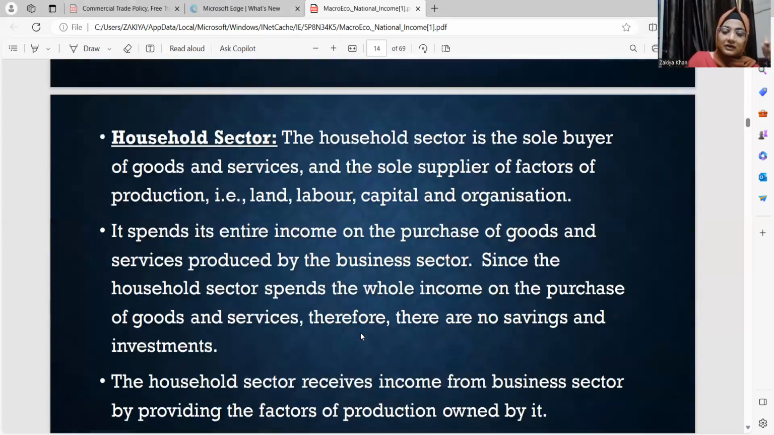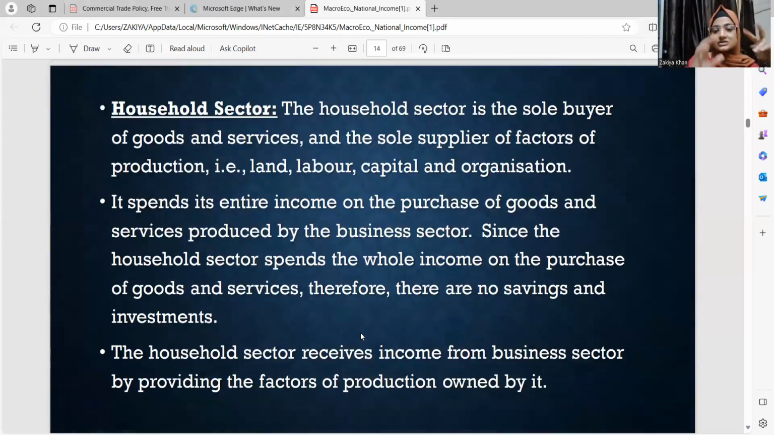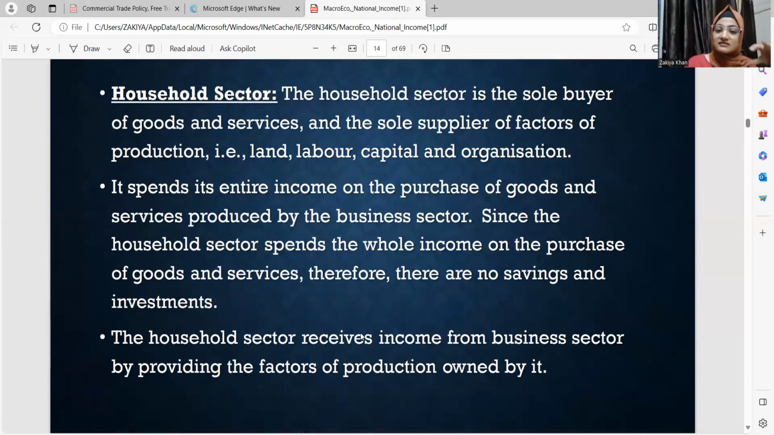Coming back to a brief look at the household sector, the household is the sole buyer of goods and services and the supplier of factors of production like land, labor, capital, and organization. Organization is nothing but the enterprise. Now, it spends the entire income on purchase of goods and services. So there are no savings. This diagram itself is without saving.